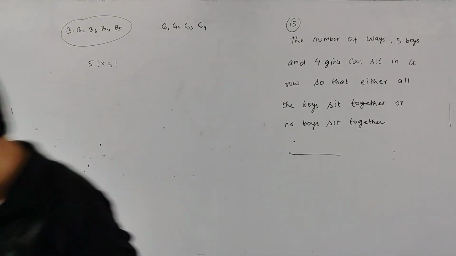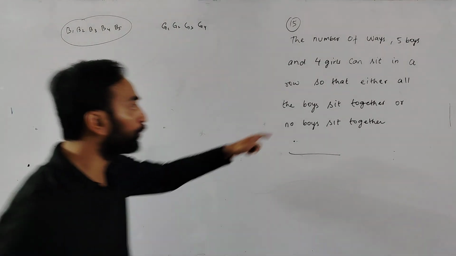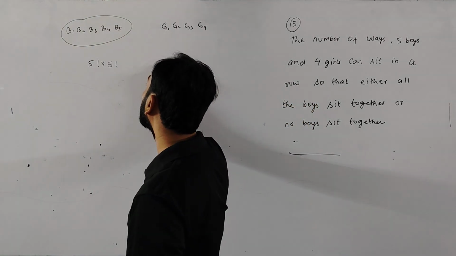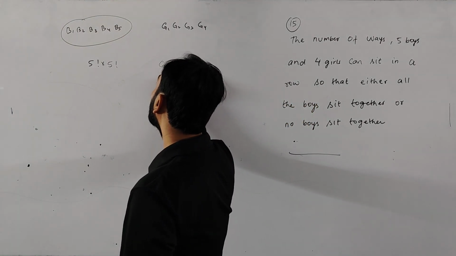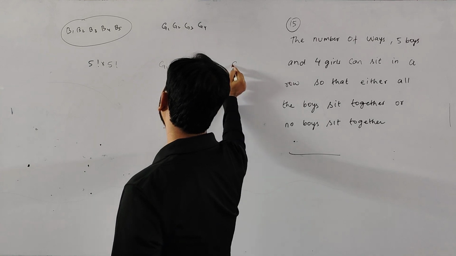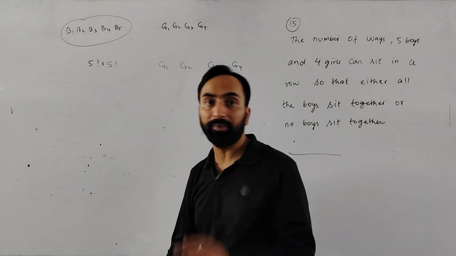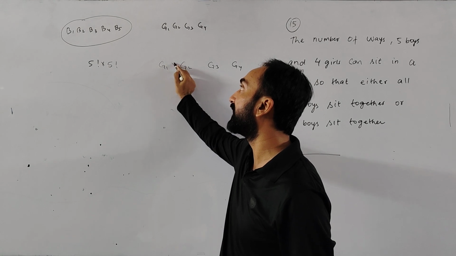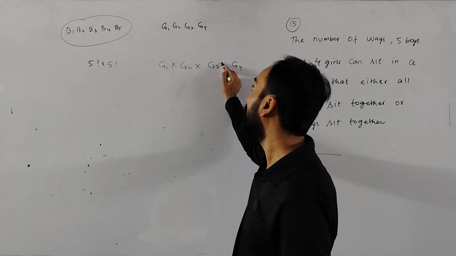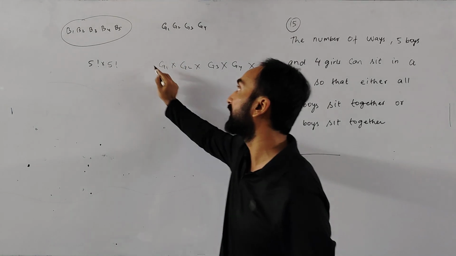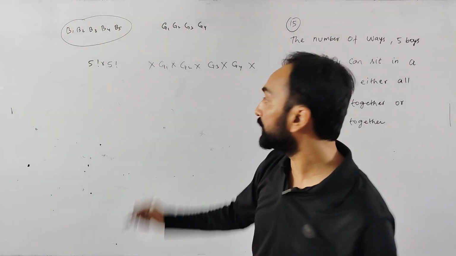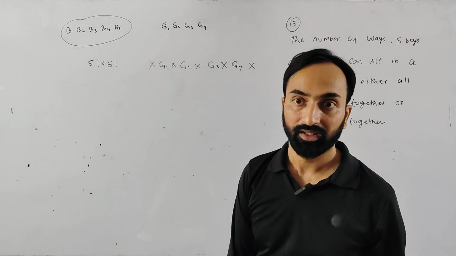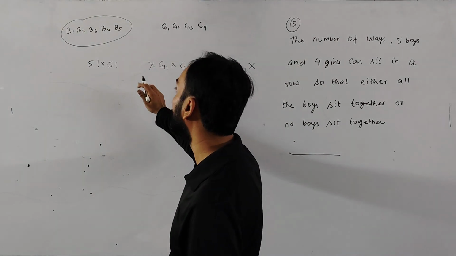Now the cases in which the boys are not sitting together means no two boys sit together. So in that case, how can they sit? Let's suppose G1 is sitting there, G2 is sitting there, G3 is sitting there and G4 is sitting there. Now in between, boys can sit because no two boys can sit together. So boys can sit here, here, here, here, and here. How many options do boys have? 1, 2, 3, 4 and 5. Right?